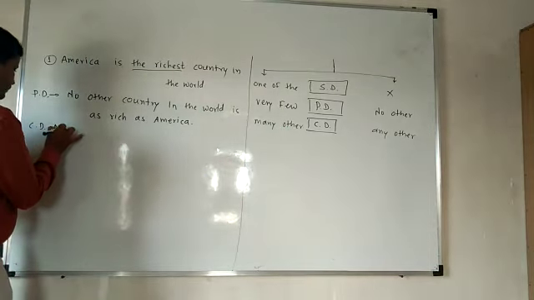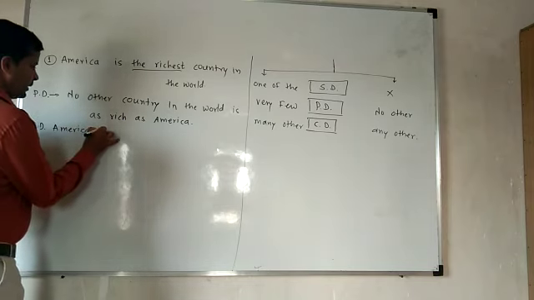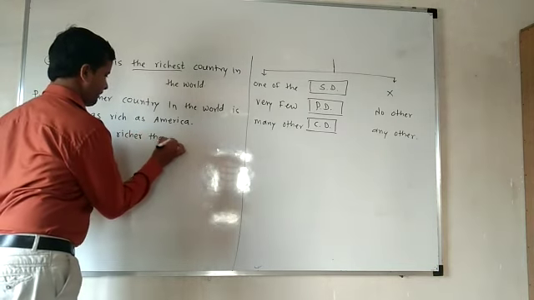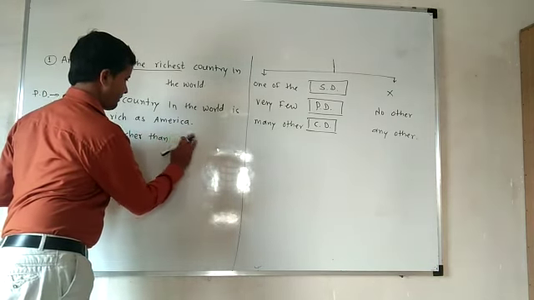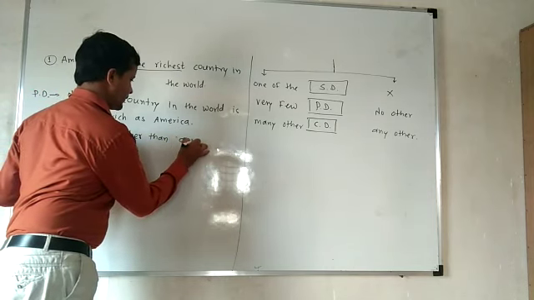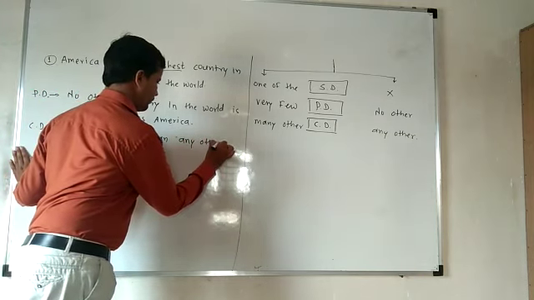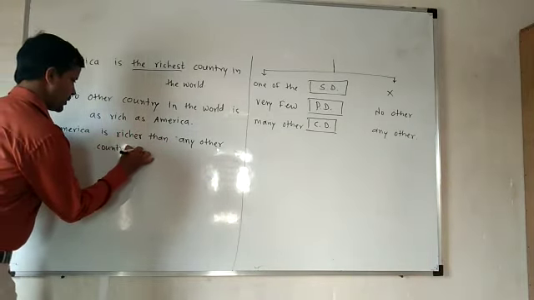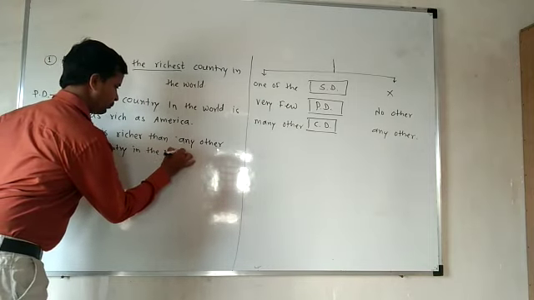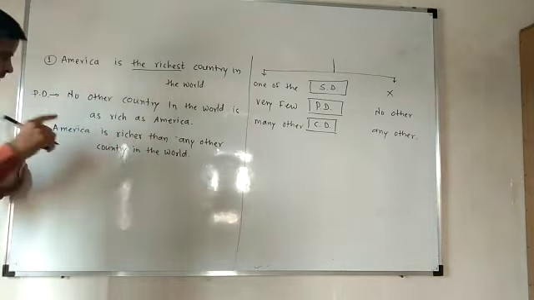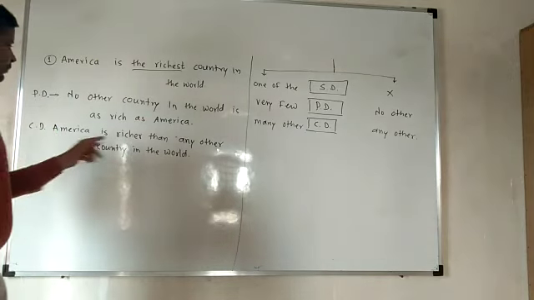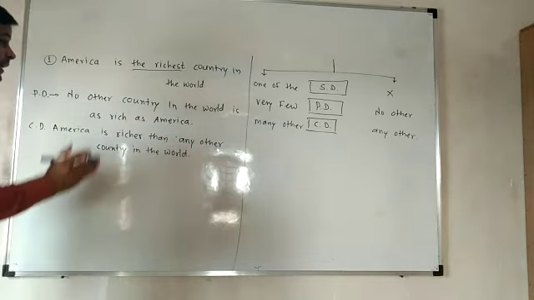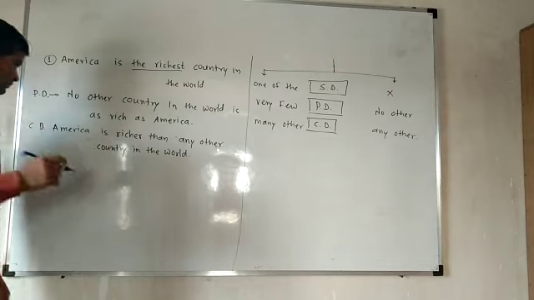Then see, America is richer than any other country in the world. This is your answer. So we were using "many other", instead of that we have used just "any other" here. That's it.